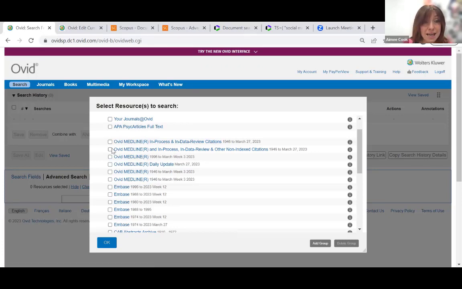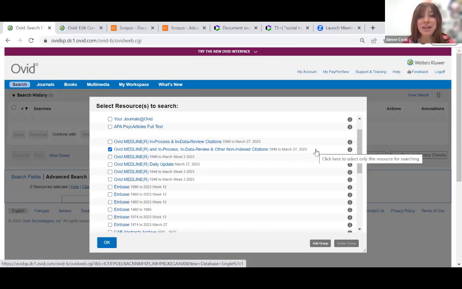So the data set that I'm going to choose is this second one from the top, Ovid Medline and In-Process, In-Data-Review and Other Non-Indexed Citations. And you can see the date range there is from 1946 all the way to current date. Now, this is a long-winded, complicated description of a data set in librarian speak. To translate that into more reasonable language, what that means is you're getting the original Medline data set indexed up until the start of this week, all the way back from 1946. And you're also getting In-Process, In-Data-Review citations. So that means items that are currently going through peer review, through checking.